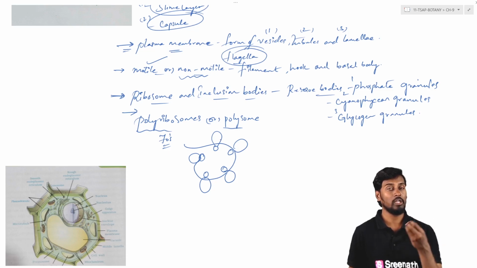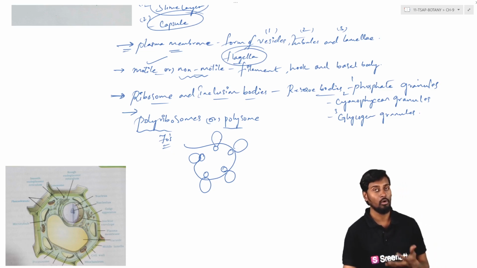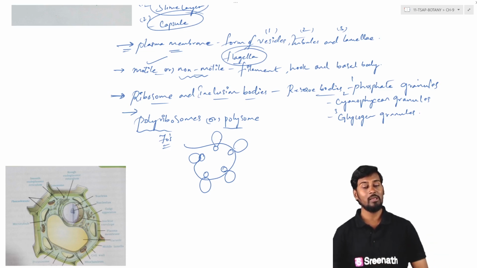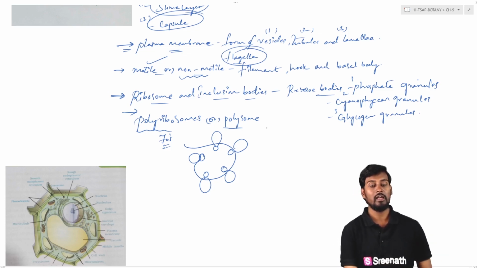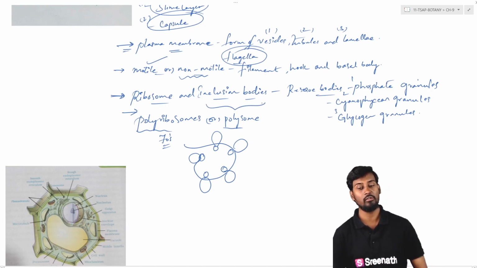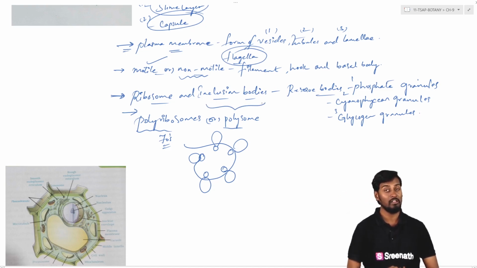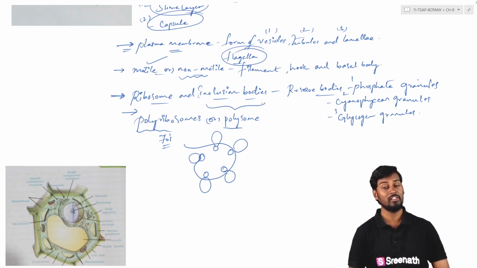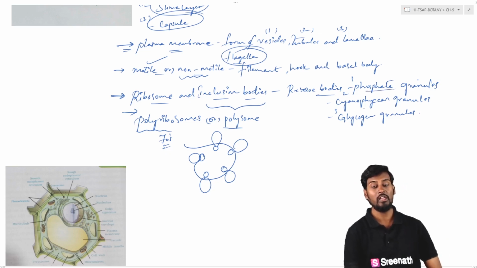సో ఒక దగ్గర ఫామ్ కాకుండా మనకు ఒకటే సైట్లో ఇఫ్ యు ఆర్ అబ్జర్వింగ్ ద ఫార్మేషన్ ఆఫ్ దీస్ పర్టికులర్ ప్రోటీన్స్ ఇన్ ఏ బల్క్ విచ్ ఆర్ పర్ఫార్మింగ్ ద సేమ్ ఫంక్షన్స్ ప్రజెంట్ ఇన్ ఏ సేమ్ mRNA molecule, they can form together as a lump or in a group so that అవి ఏంటంటే they can perform their own function. So that is about the polyribosomes or the polysomes. And coming to the next one, that is the inclusion bodies. So inclusion bodies are nothing but they are the reserve bodies present within the cytoplasm of the cell. So మనకు ఎన్నో రకాల inclusion bodies చూడొచ్చు.